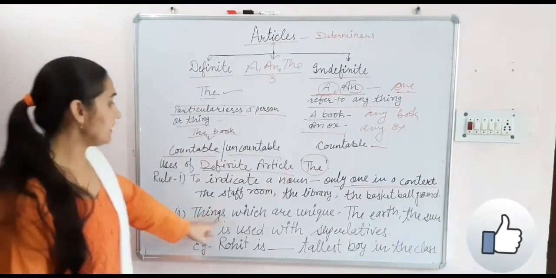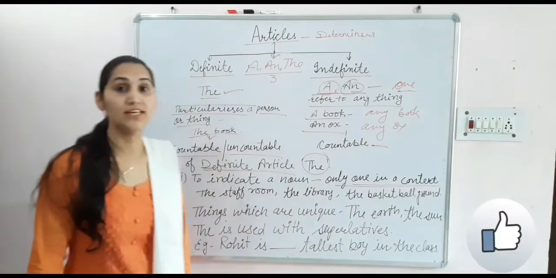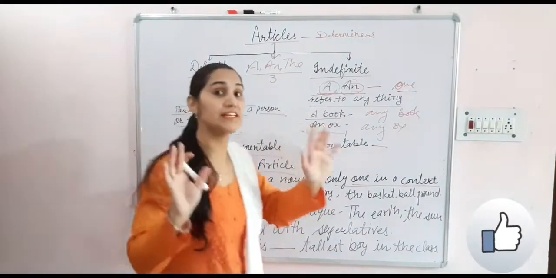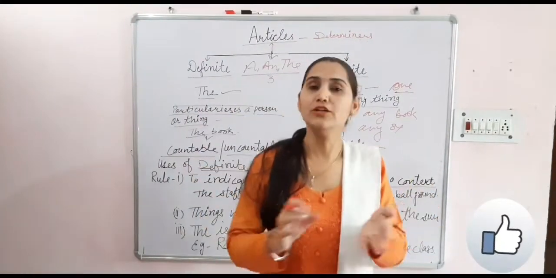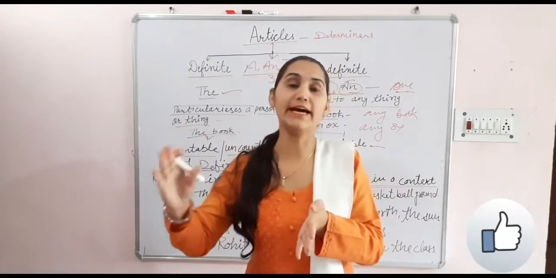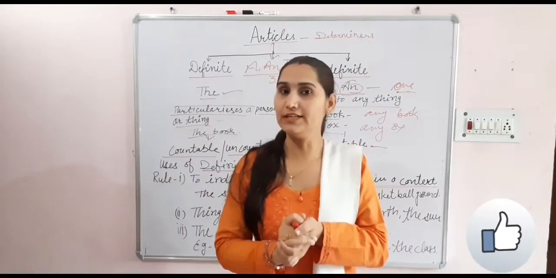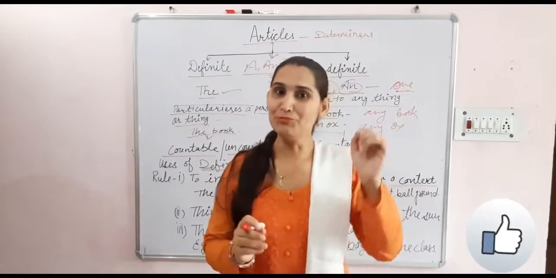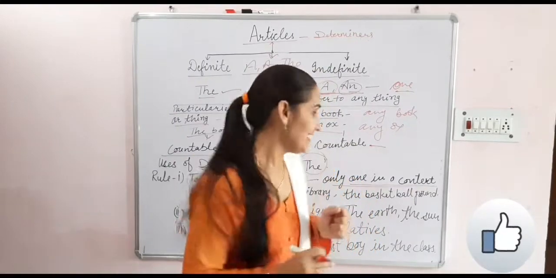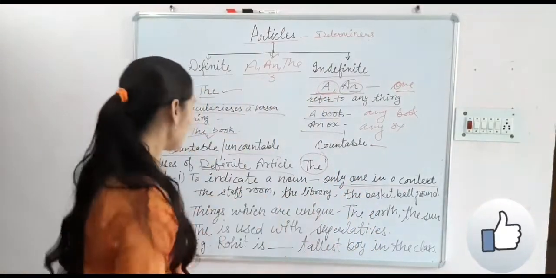Second rule is things which are unique. Things which are unique in the world, not a thing like that other in the world, like the earth, the moon, the sun, the sky.